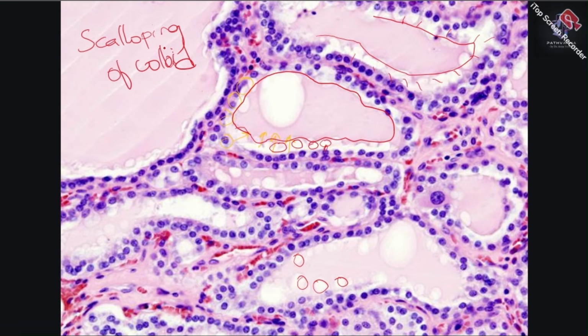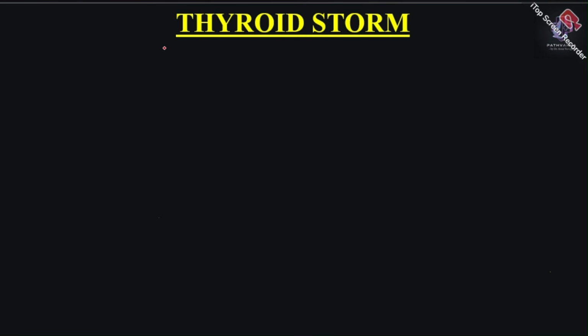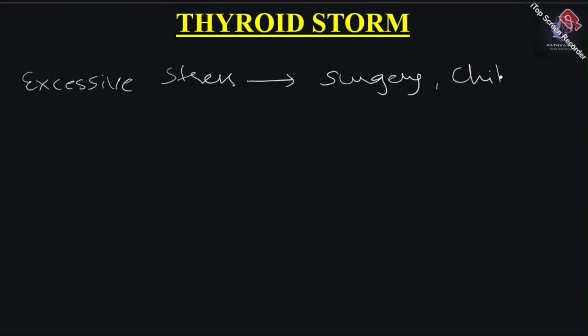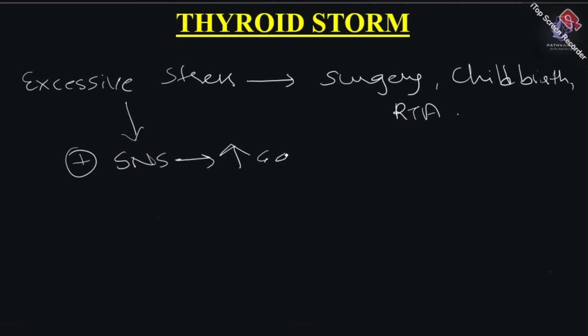Okay, now the second disorder which we are going to discuss under primary hyperthyroidism is the thyroid storm. What do you mean by thyroid storm is that usually it occurs whenever there is excessive stress. Okay, so what do you mean by excessive stress? Let's say the patient is undergoing surgery, or the patient is giving childbirth, or let's say the patient has undergone a road traffic accident. So what happens is that in this condition you have a stimulation of your sympathetic nervous system, and because of this you have elevated levels of catecholamines, right? Because your sympathetic nervous system is being activated, you have high levels of catecholamines.